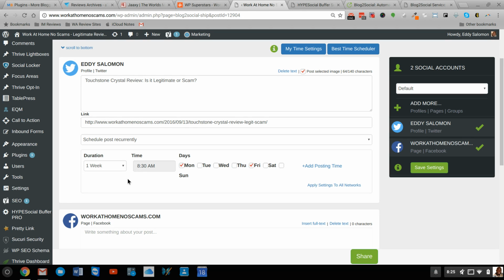But ultimately, the point of being able to select from a category is that I want to be able to run this as long as possible without having to keep coming back here and adjusting the duration. If I have an option that just says unlimited, then that's great. I'll just keep recycling through this and randomly picking posts to post on these days.